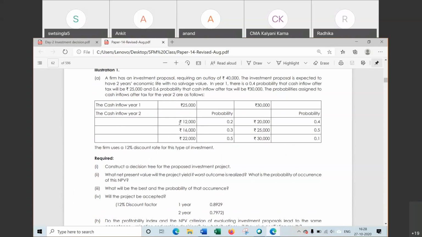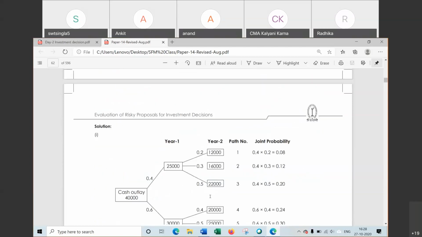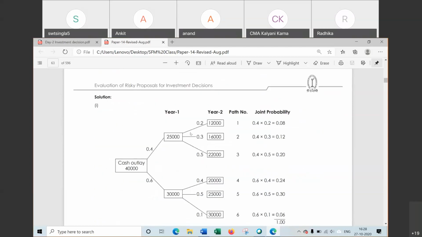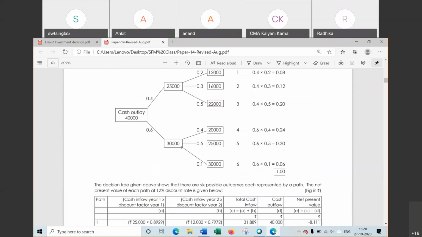In second year, there might be three conditions. That cash flow will be 12,000, 16,000 and 22,000. For this, probability is, for 12,000 probability is 0.2, 16 it is 0.3 and 22 it is 0.5. So any of the three situations can be there in the second year cash flow. In the same way, for 30,000, we have written the probability and cash flow.